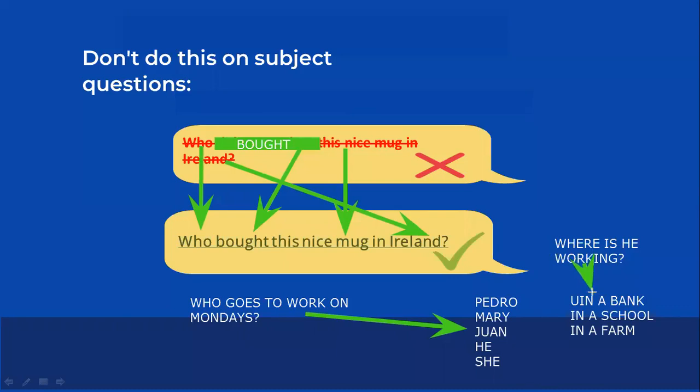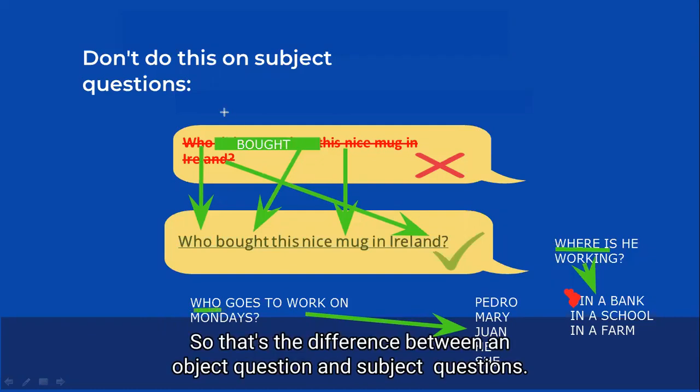It's going to be the same, as you can see. Oh, I had another mistake here. Let me erase that. In a bank, in a school, in a farm. Why? We are talking about where. We are not talking about who. And here we are talking about who. So that's the difference between object questions and subject questions.